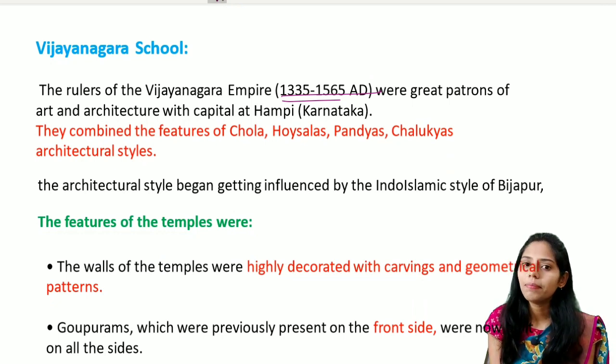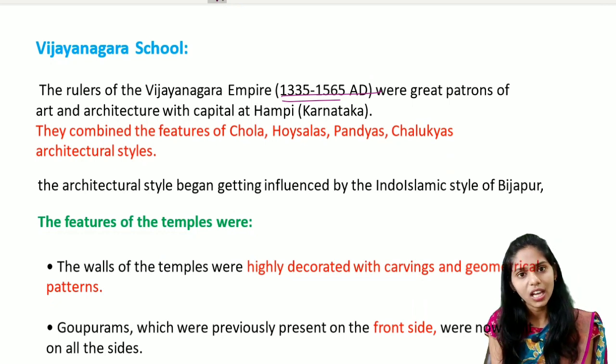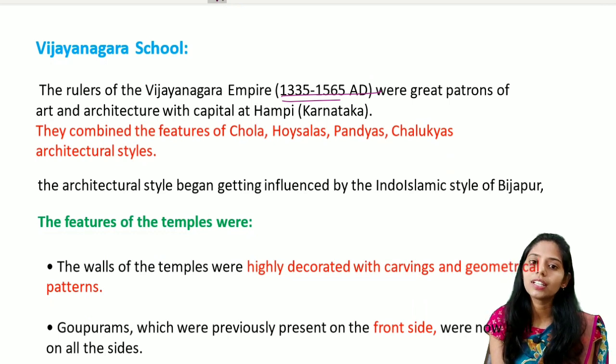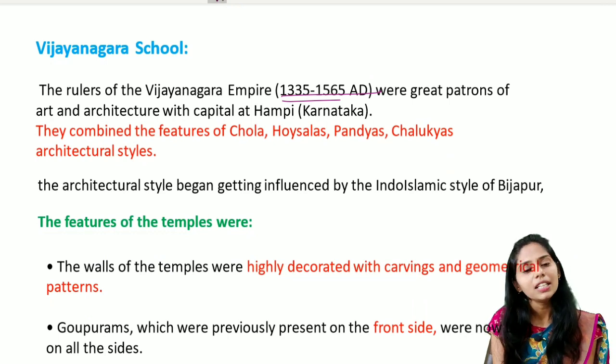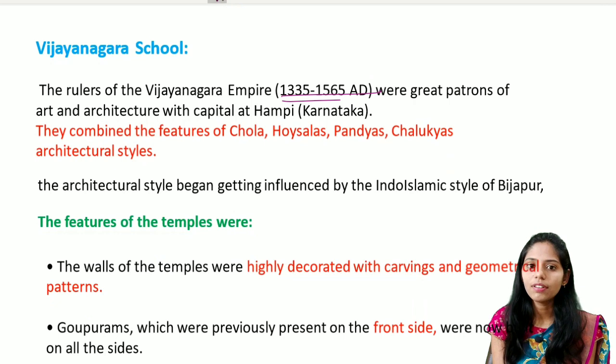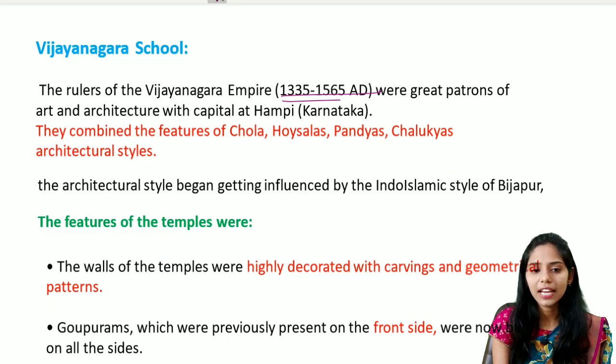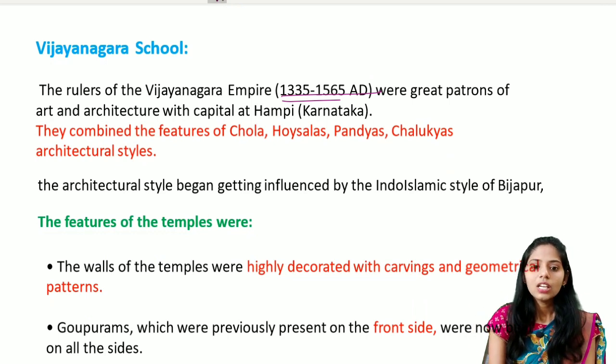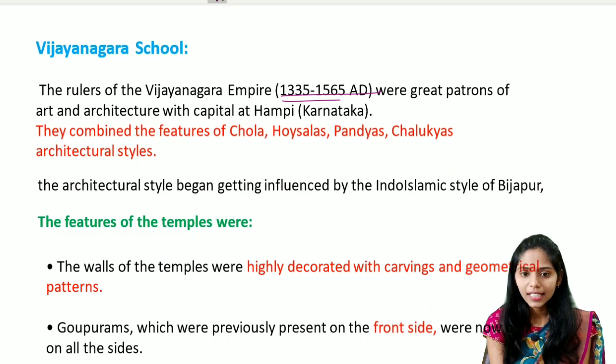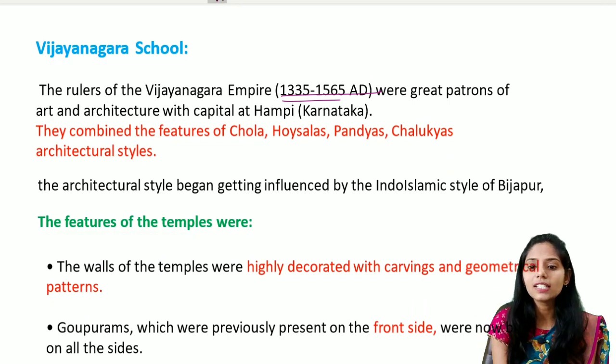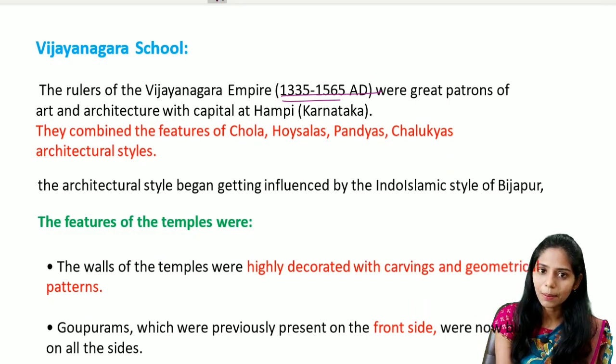And they were mainly patronage of the art and also the architecture, with the capital at Hampi. This Hampi was located in the state of Karnataka. And if you see, they combine the features of the Chola, that is the Dravidian style, and also Hoysalas, Pandyas, and Chalukyas architectural styles in the temple architecture. So the architectural style that has begun influenced the Indo-Islamic style of the Bijapur.